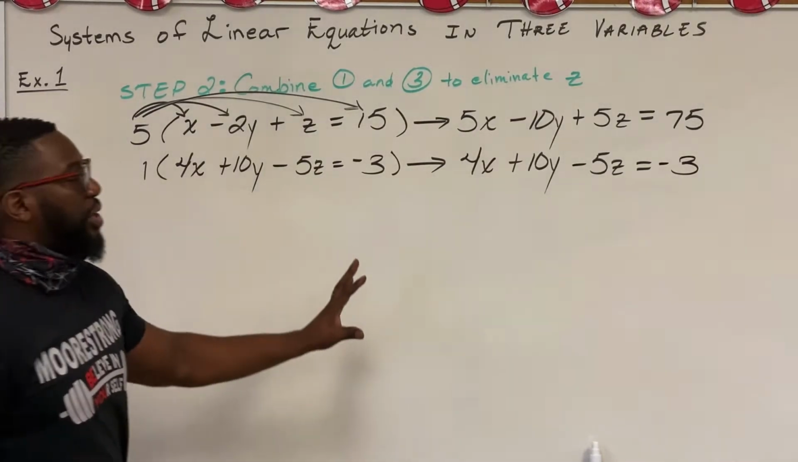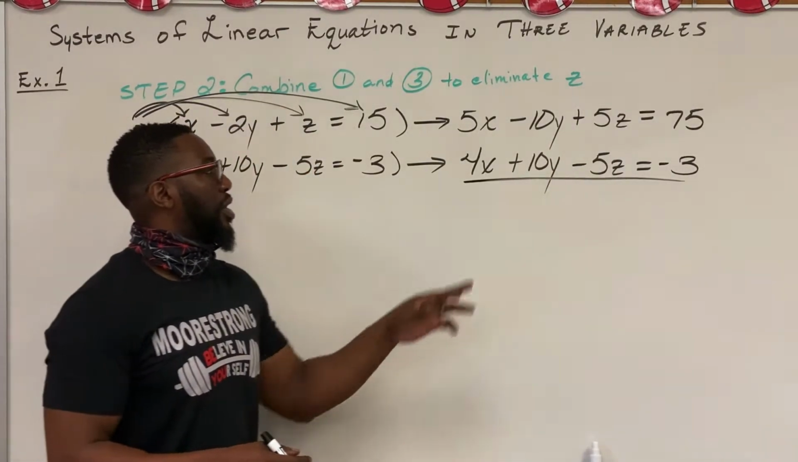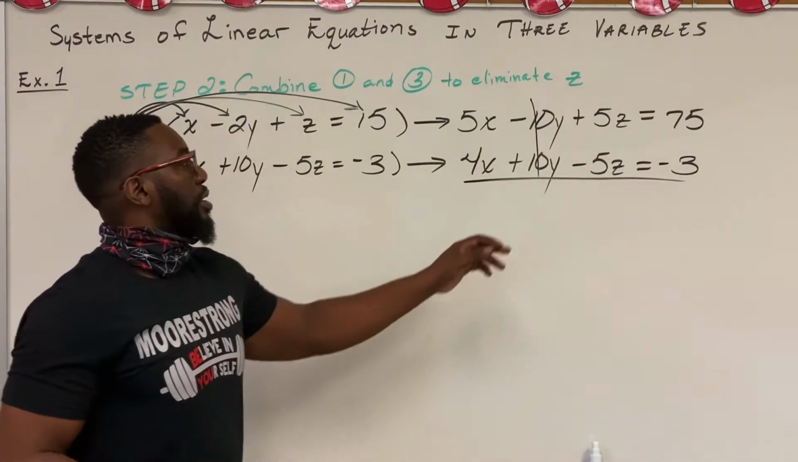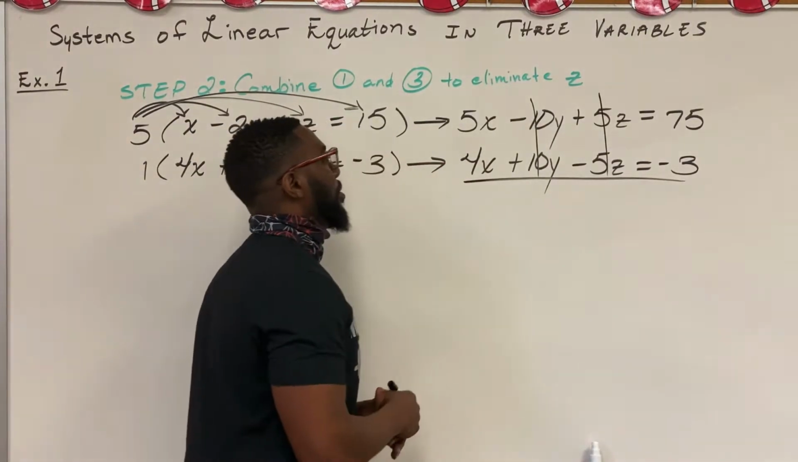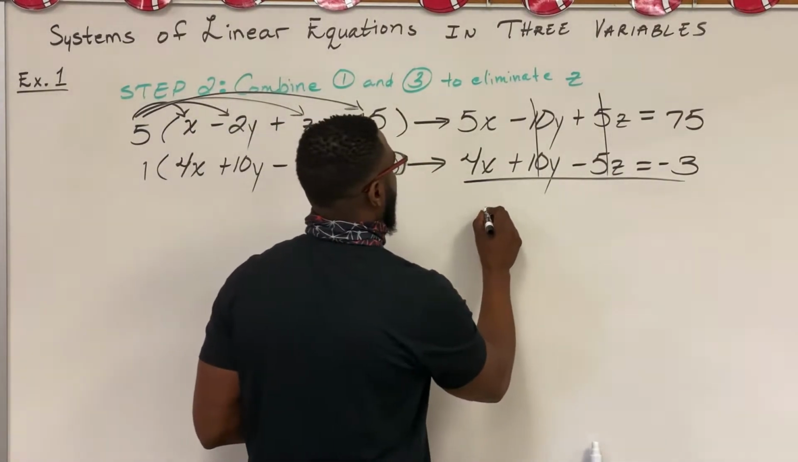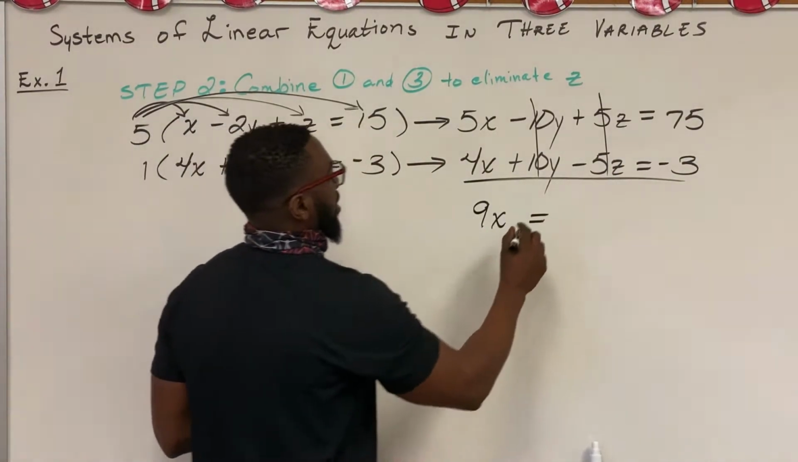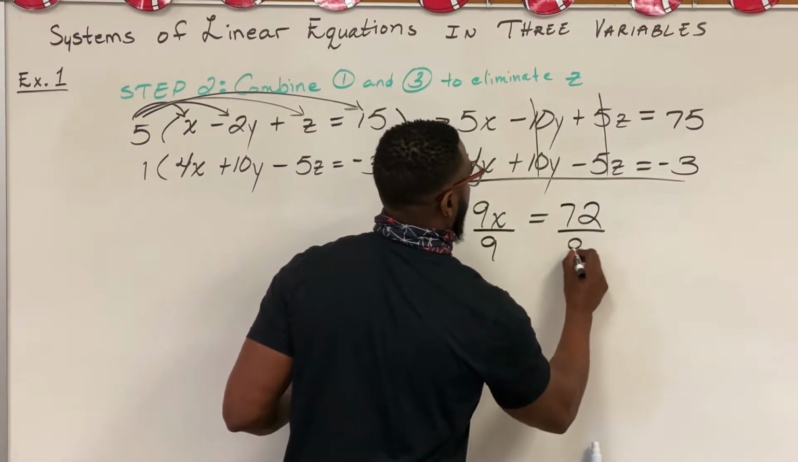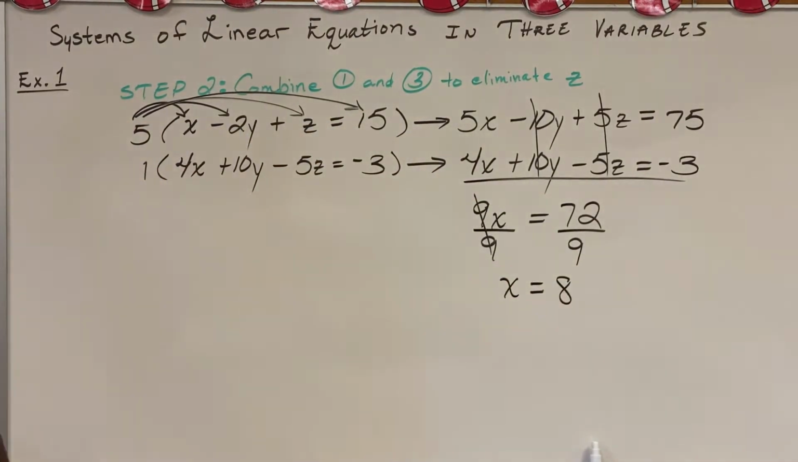Now, in this one, if we look at our opposites, we actually have 2 of them. Negative 10y and positive 10y give us 0. 5z and negative 5z gives us 0. Work vertically. 5x plus 4x is 9x. 75 and a negative 3 gives us 72. We divide by 9. x equals 8.